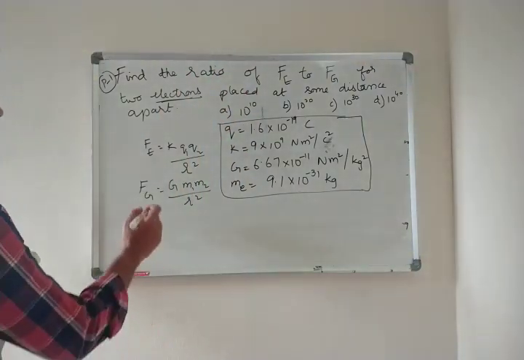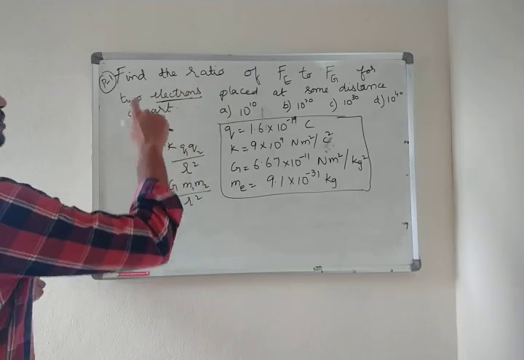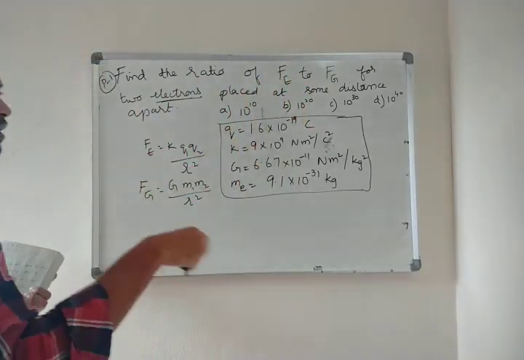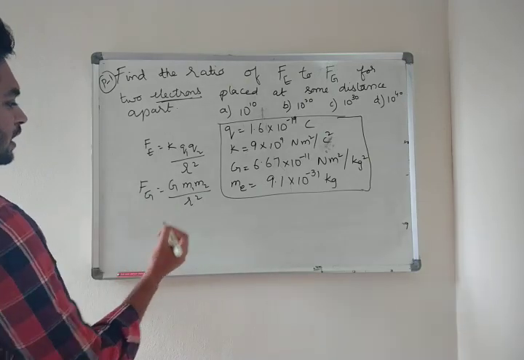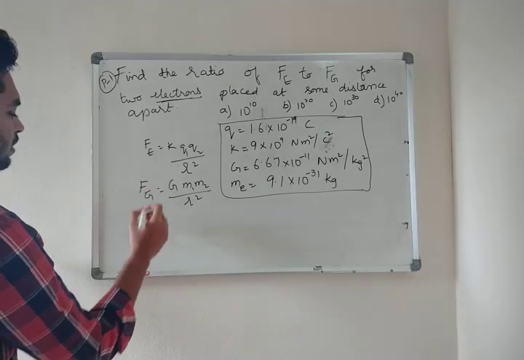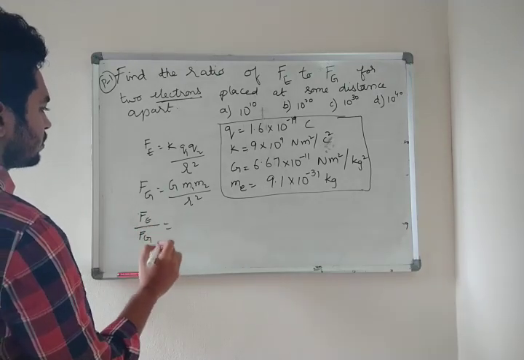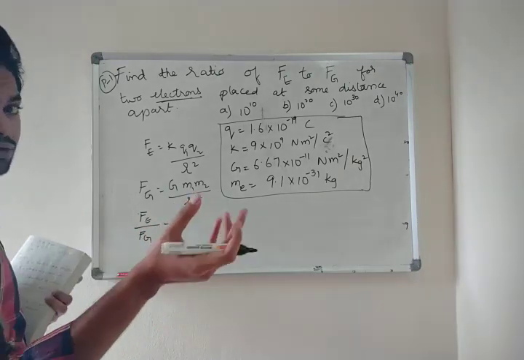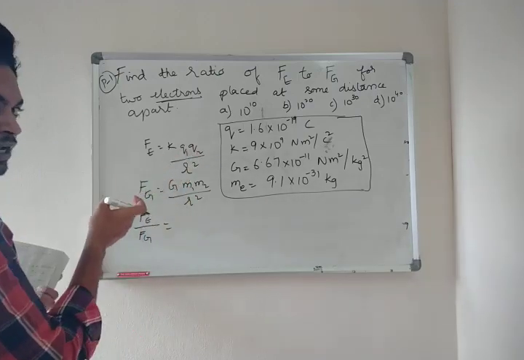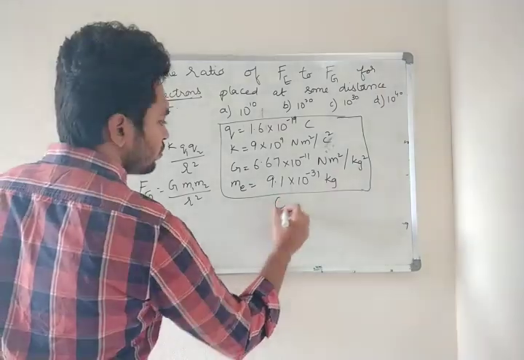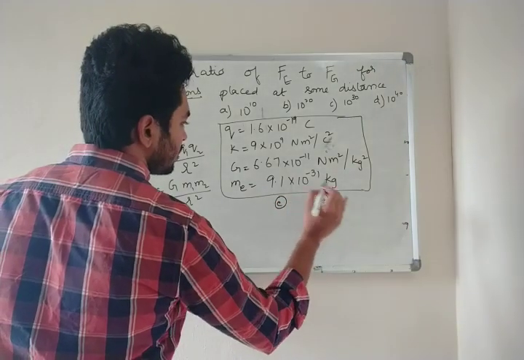Okay. Now go into the question. Find the ratio of Fe to Fg. So ratio Fe by Fg equals, here you can see r square and r square cancel. So what is left? He is talking about 2 electrons, so the charge is the same.